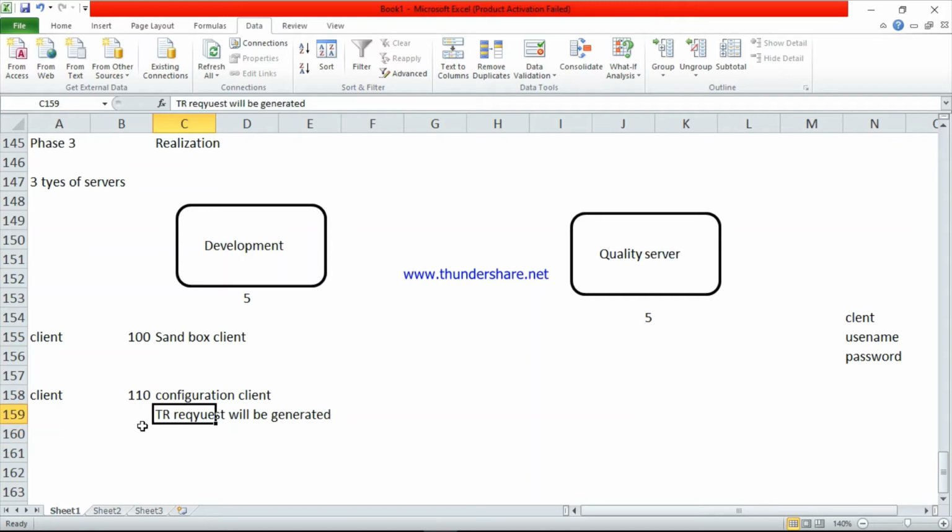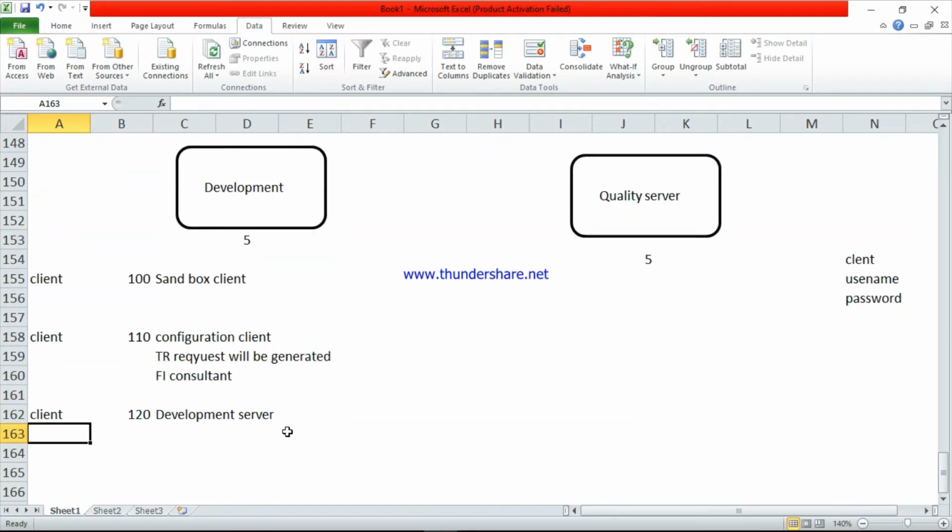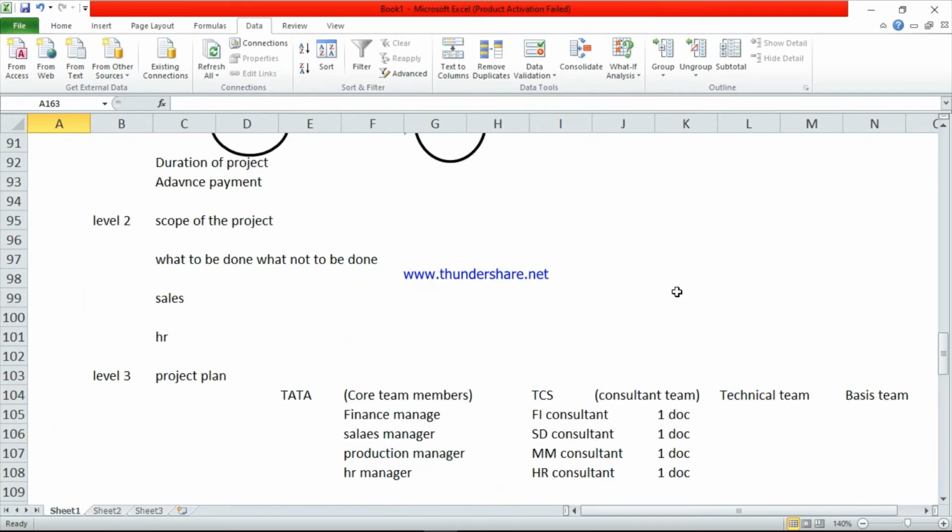Tr request means all the data will be saved in a TR. See here, this client is for the FI consultant. Not only FI consultant, SD consultant, all the functional team will do the configuration in this 110 server. One more is client 120. This is the development server.